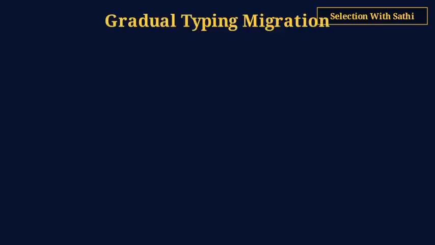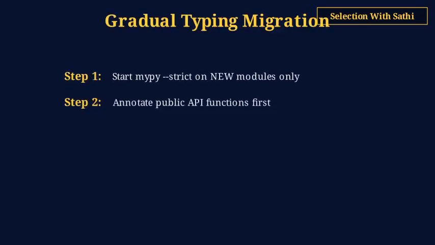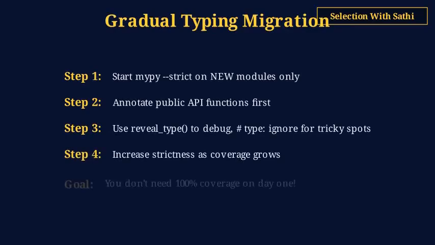Gradual typing migration strategy. Step 1. Start with mypy strict mode on new modules only. Step 2. Annotate public API functions first, they matter most. Step 3. Use reveal_type for debugging and type: ignore for stubborn spots. Step 4. Gradually increase strictness as your coverage grows. You don't need 100% coverage on day 1.